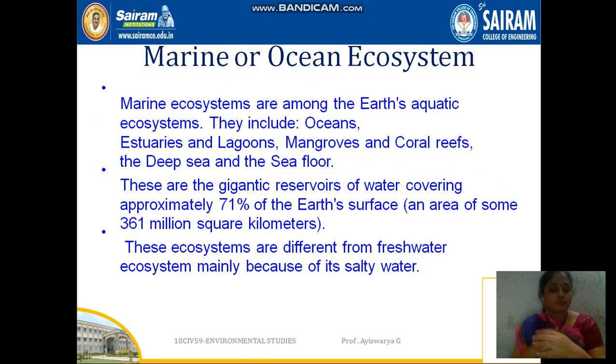And the next ecosystem is the marine or ocean ecosystem. Again the marine or ocean ecosystem is an aquatic system. It covers 71 percent of the earth's surface. We have gigantic reservoirs and all. This marine or ocean ecosystem is very different from the freshwater ecosystem because it is very salty, whereas freshwater is not that salty.